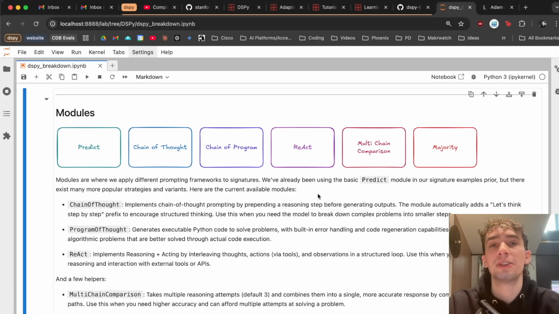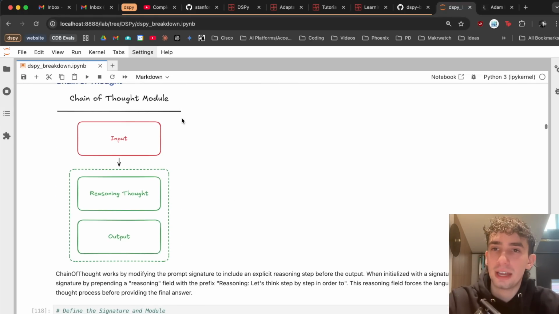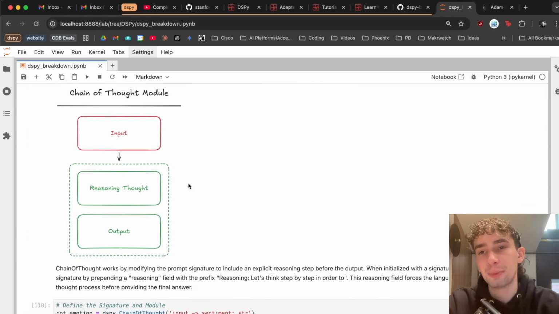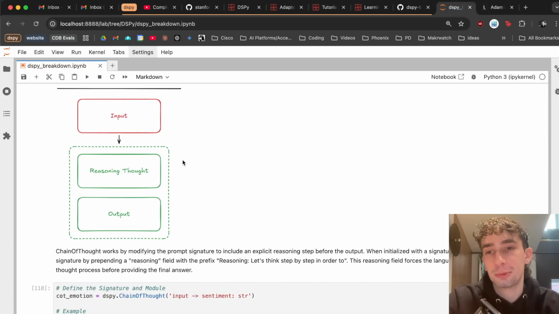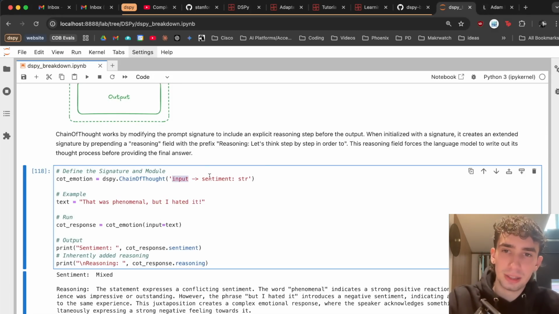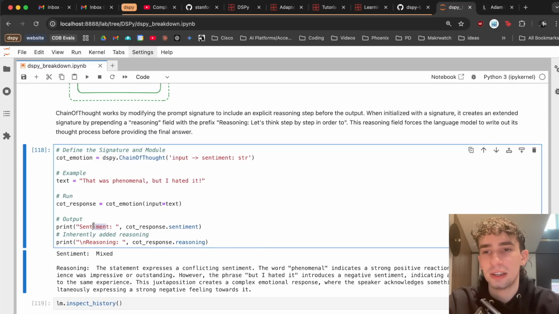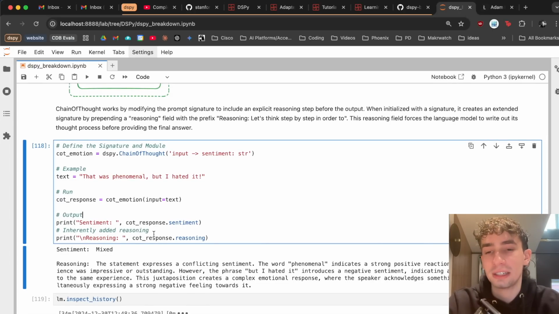And as we've been mentioning many times before, DSPy provides the framework to create that into a program rather than a string of prompts. So to go over how each one of these works real quick, if we look first at the ChainOfThought module, what we're going to do is pass in our input, and then the first thing that the language model does is give a reasoning thought and then its output. So if we give the example using the ChainOfThought module with the signature of an input and then a sentiment and a string, and then pass through the text, "That was phenomenal, but I hated it," running that, what we get is the sentiment, which it duly outputted as mixed, but also now automatically it has a reasoning step.